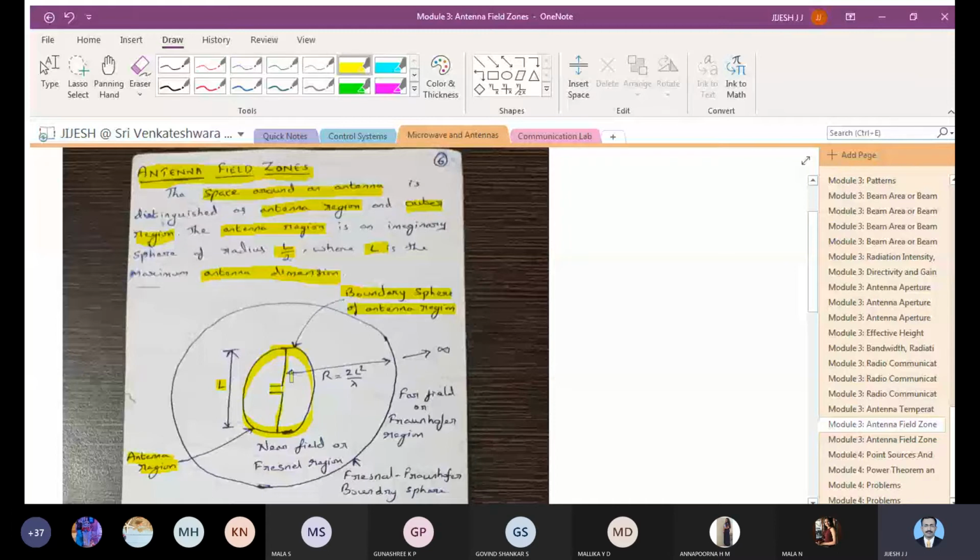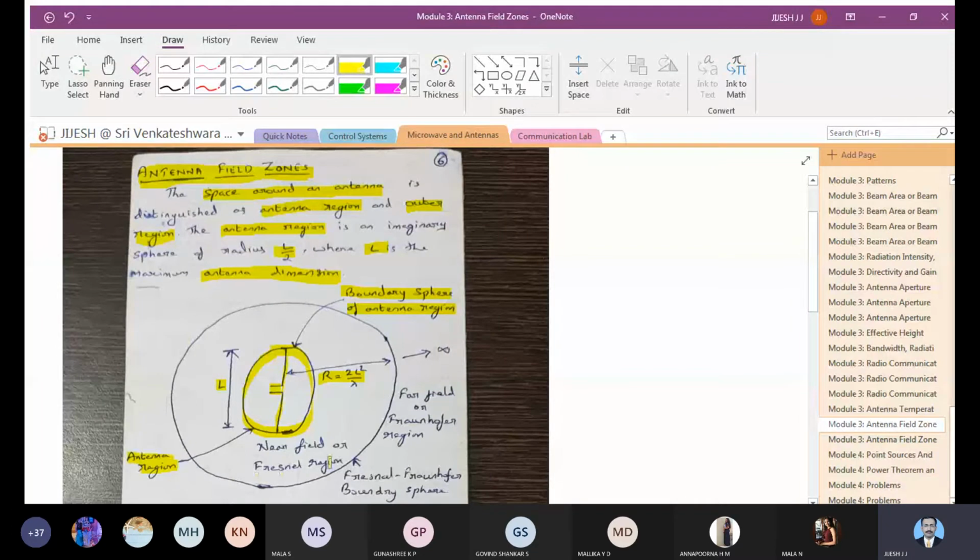Now you are going to calculate the R value, where R is equal to 2L square by lambda. Very important equation. We will be asking this equation in order to find the near field and far field. R is equal to 2L square by lambda, where L is the length of the antenna. So let us see that. When you take a radius of 2L square by lambda, you get one circle like this.